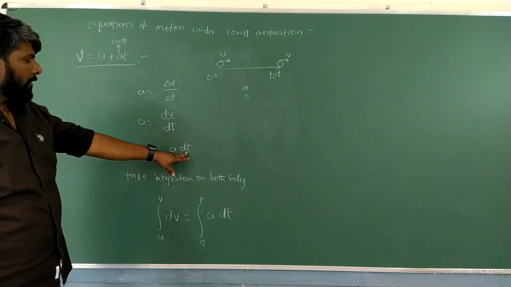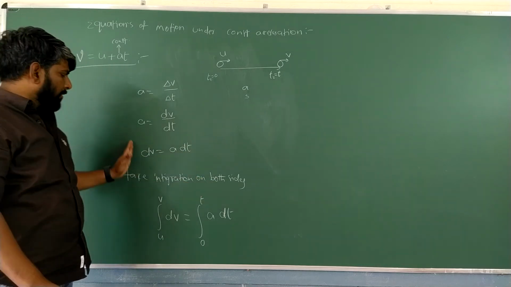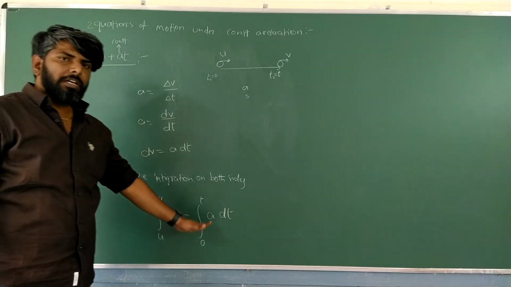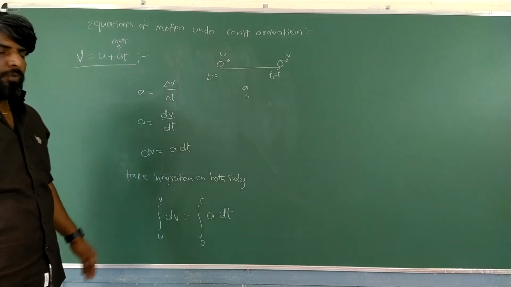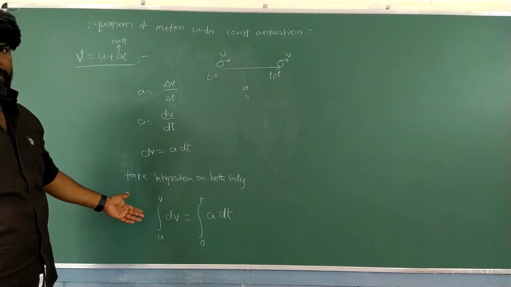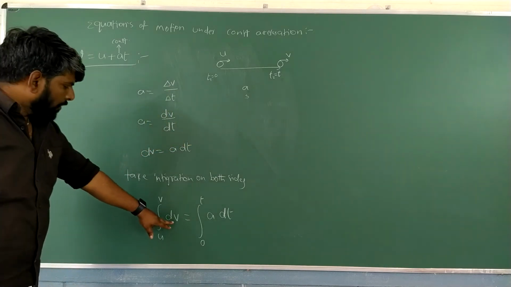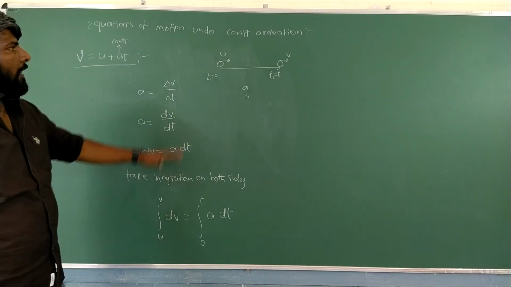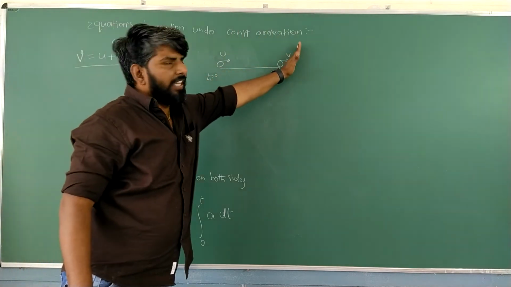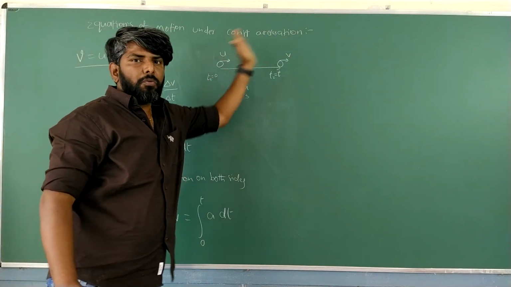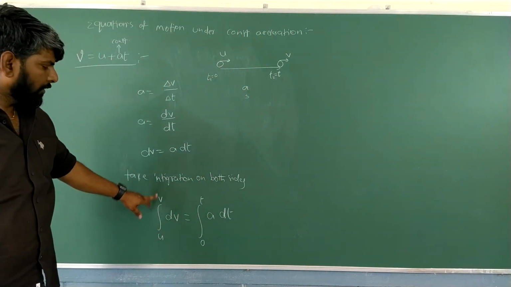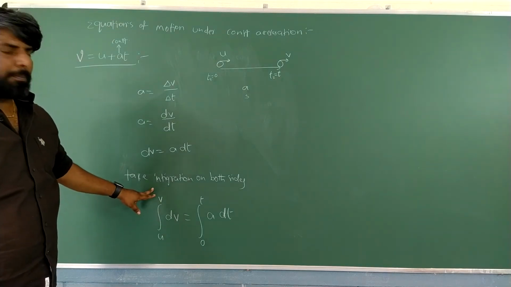dv equal to a into dt. We are taking integration on both sides. So integration of dv equal to integration of a into dt. When we apply integration, we need to know the limits, meaning from where to where we are taking. So velocity from u to v. U is the lower limit, v is the upper limit.